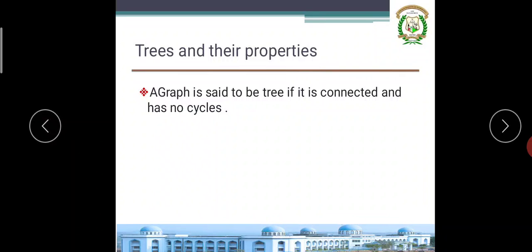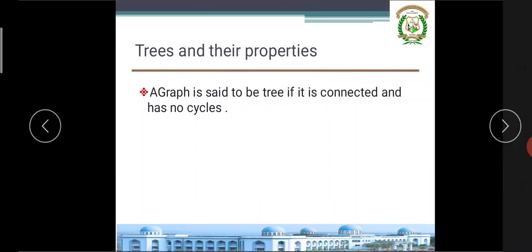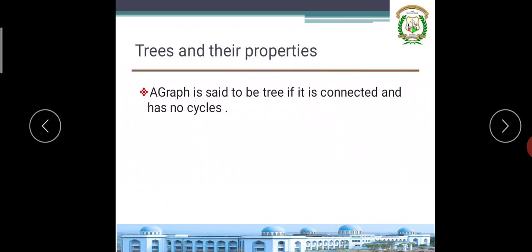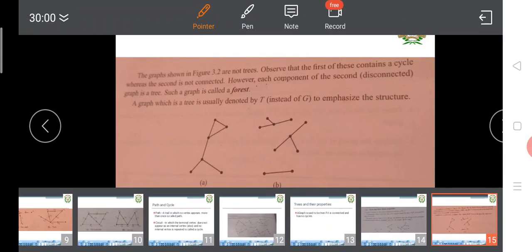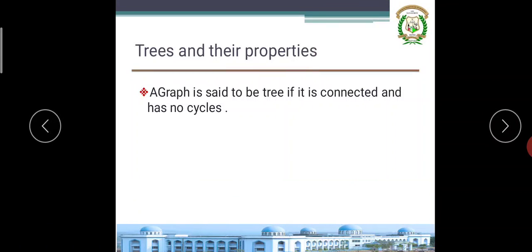Next one, trees and their properties. What is a tree? That is the definition you should study. I am asking you what is a tree. A graph is said to be a tree if it is connected. Connected means if you are able to travel from one vertex to another vertex in the graph, then it is called a tree, but it has no cycles.